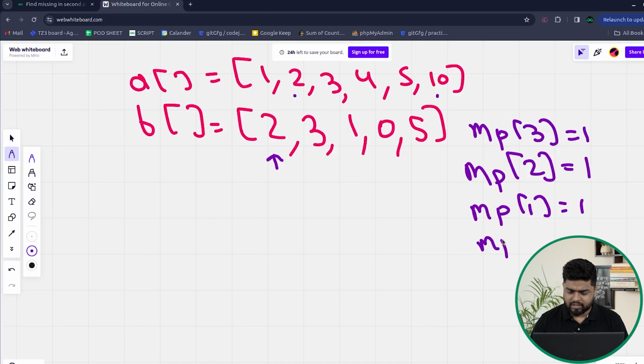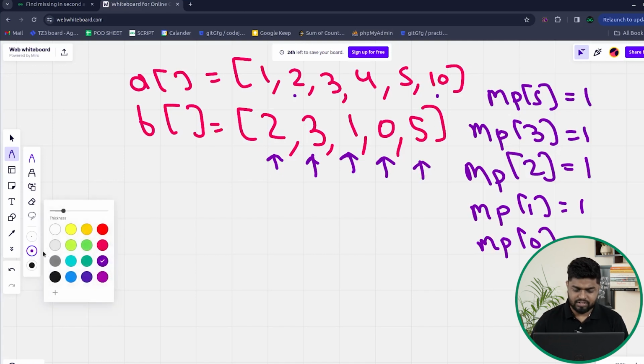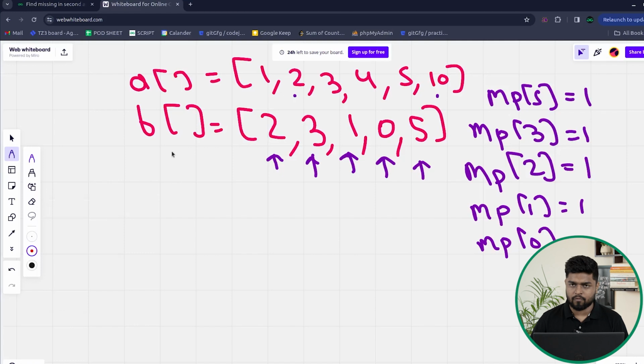Then after that, frequency of the element 0 will be updated to 1, because you have got the element 2, then 3, then 1 and then 0, and then frequency of 5 will also get updated to 1 because all these elements are there in the second array. Now after that, once you have stored the occurrences of all the elements of the second array inside a map, it will become very easy for you to check whether an element of the first array is present in the second array or not by accessing the map.